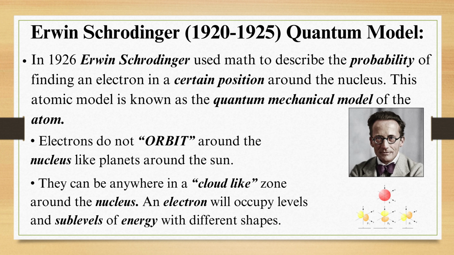Erwin Schrodinger, 1920 to 1925, quantum model. In 1926, Erwin used math to describe the probability of finding an electron in a certain position around the nucleus. This atomic model is known as the quantum mechanical model of the atom. Electrons do not orbit around the nucleus like planets around the sun. They can be anywhere in a cloud-like zone around the nucleus. An electron will occupy levels and sub-levels of energy with different shapes.